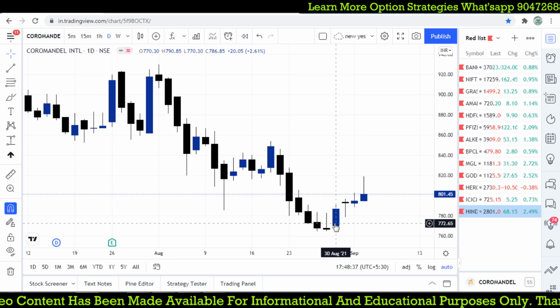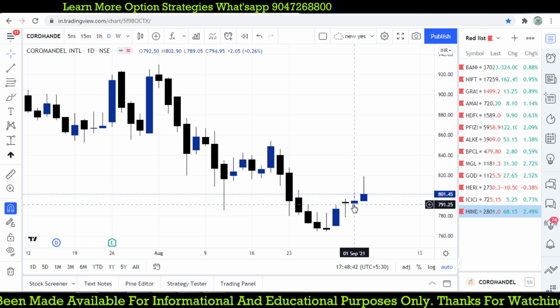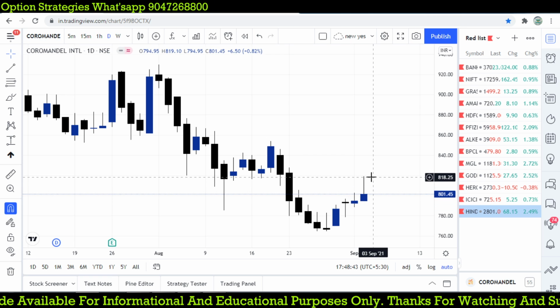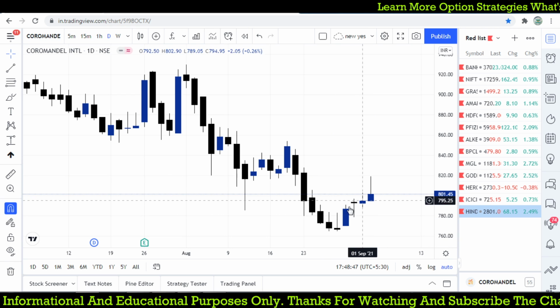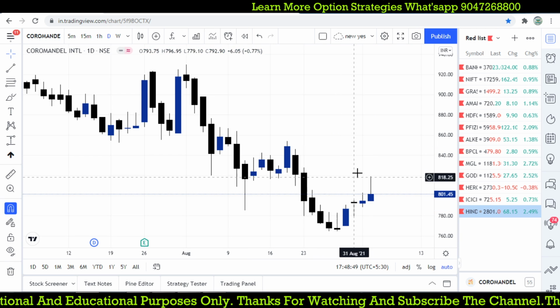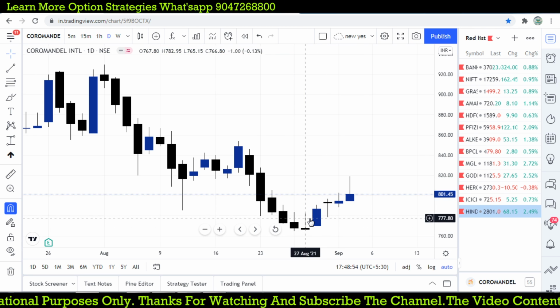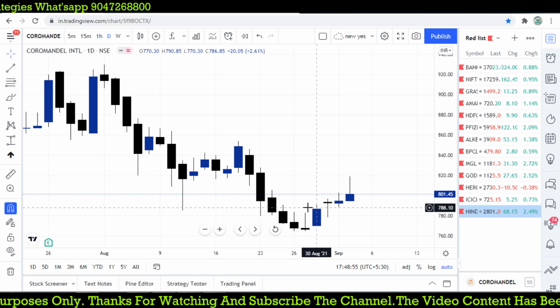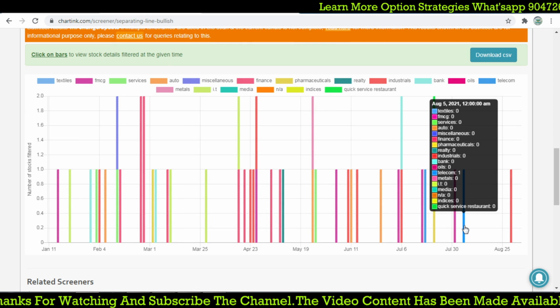This one looks good. When it broke that high of 791, it moved towards 818. There was no trend, it was a downtrend, and it started an uptrend here. But this is the exact candlestick pattern; even though it was forming at the lowest level, we find a reversal. Okay, that is good, looking good.